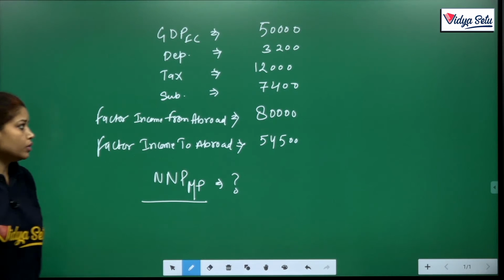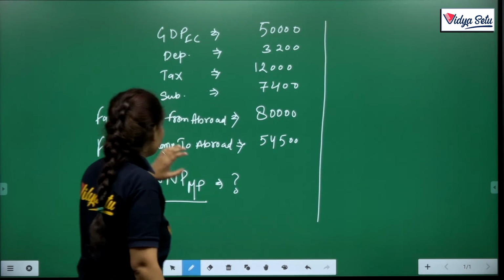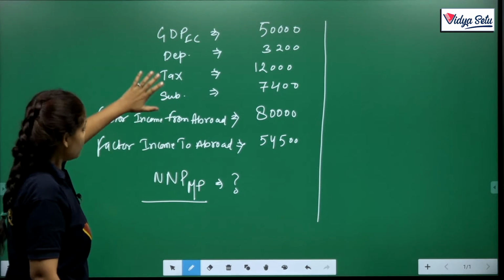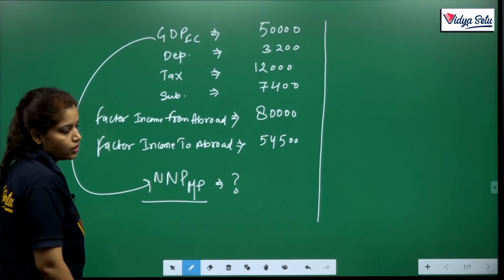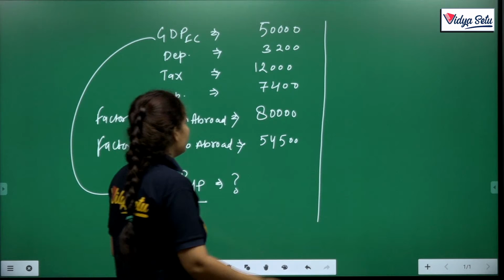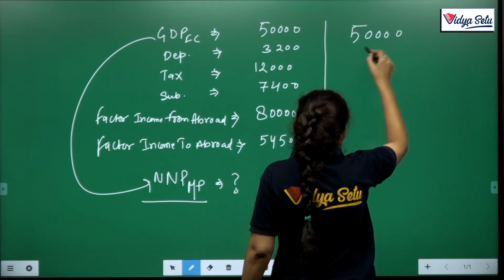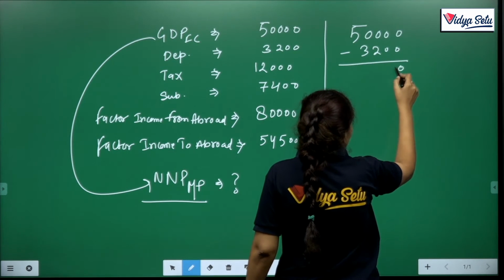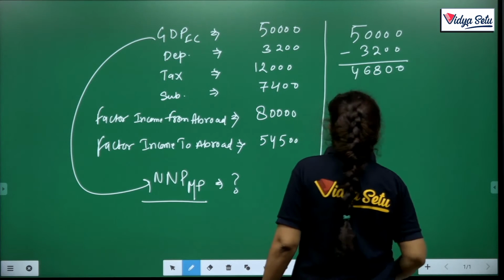Okay, so we are on the solution. First of all, where we are and where we want to reach. Here, G to N, gross to net, there is depreciation, so less depreciation: 50,000 minus depreciation 3,200 gives 46,800.